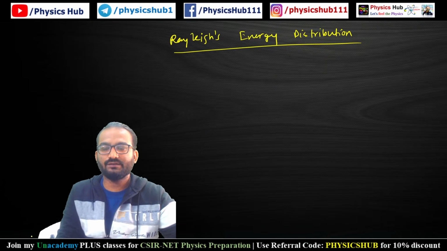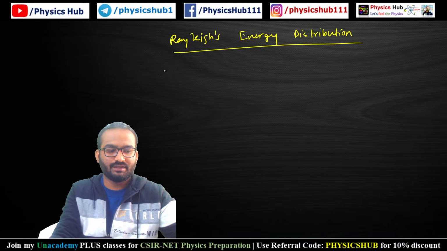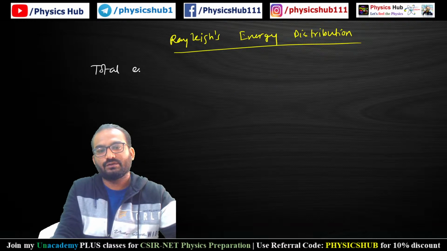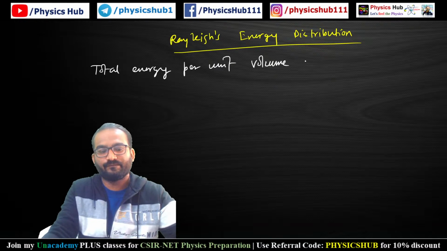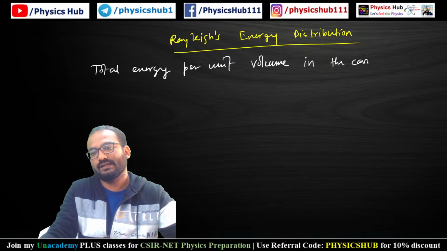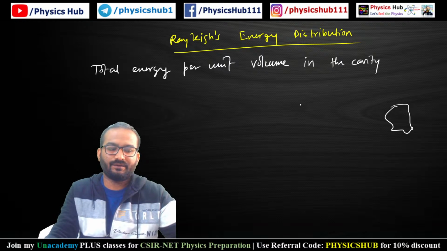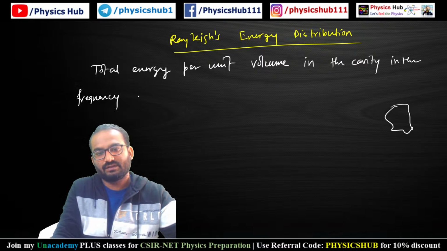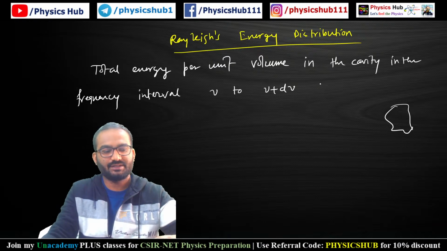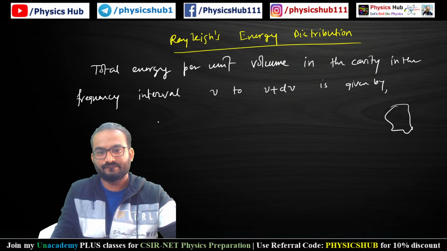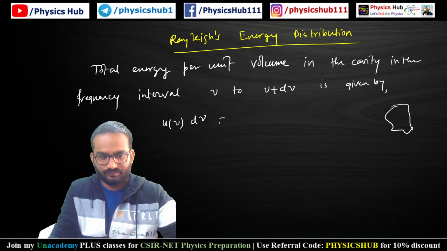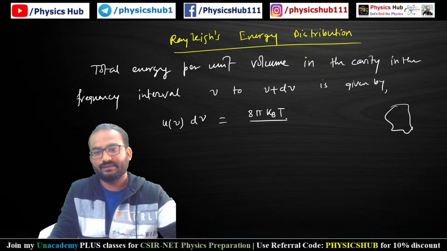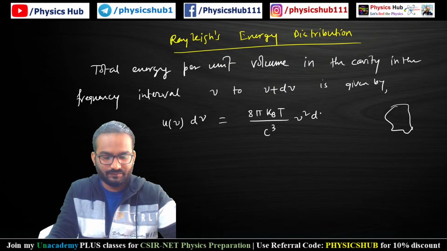Okay, now according to this Rayleigh's distribution, the total energy per unit volume in the cavity, let's say the cavity which is emitting the black body radiation, in the frequency interval nu to nu plus d nu in this infinitesimal range is given by u nu d nu equals 8 pi k_B T divided by c cubed into nu squared d nu.